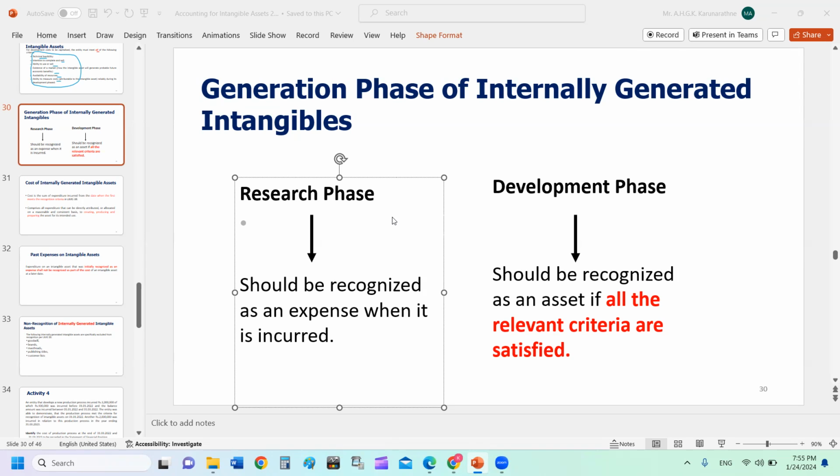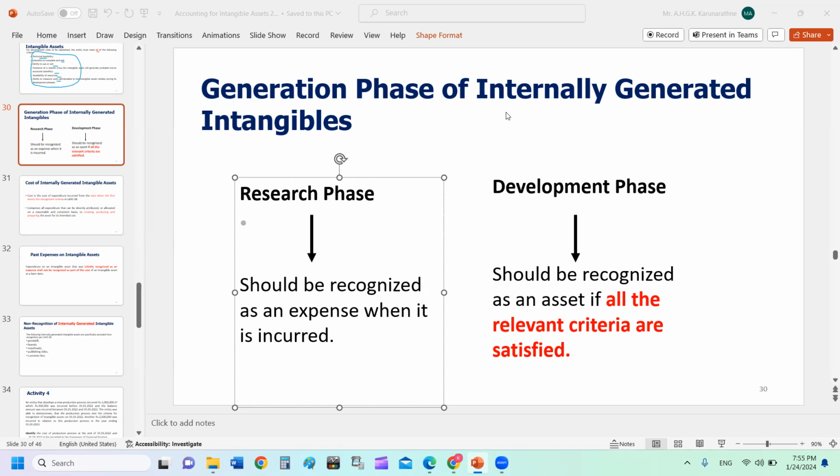It is something like you can purchase a building from a third party, then bank credit, building asset account debit. At the same time, instead of buying this building, you can construct a building by yourself. Similarly, you can purchase or acquire an intangible asset from a third party, or you can generate an intangible asset internally.